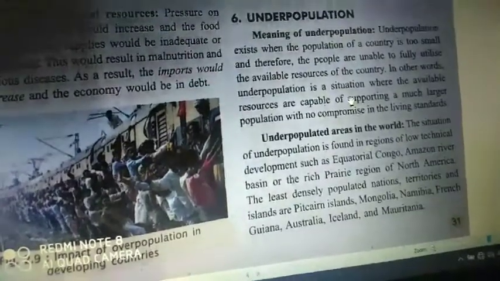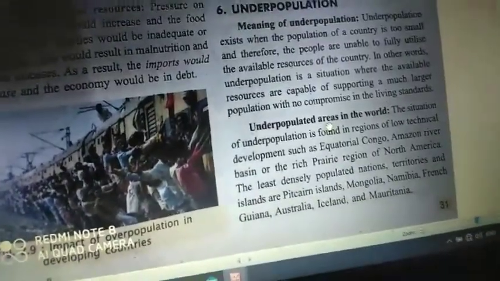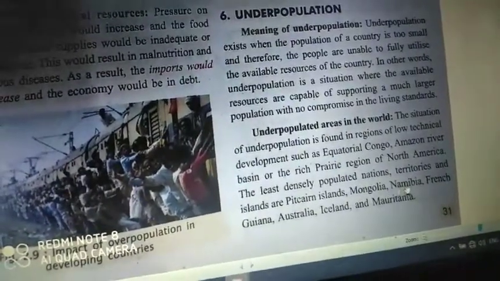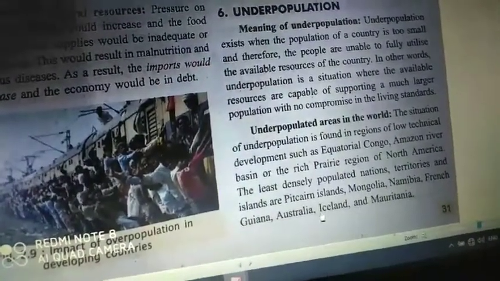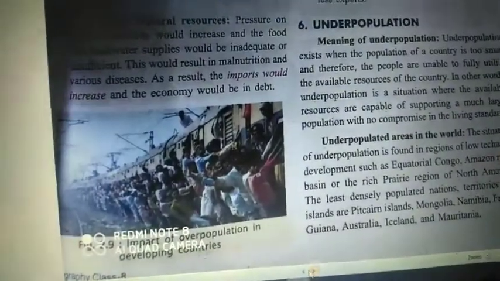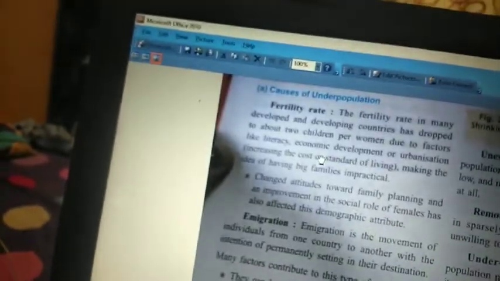And if you see below, the countries of underpopulated areas in the world. Here below you can see the country names: Mongolia, Namibia, French Guiana, Australia, Iceland, Mauritania. These are the countries which have a very small number of people. So why? What is the reason? Underdeveloped people also have a lot of problems. So what is that? Now we will see one by one.